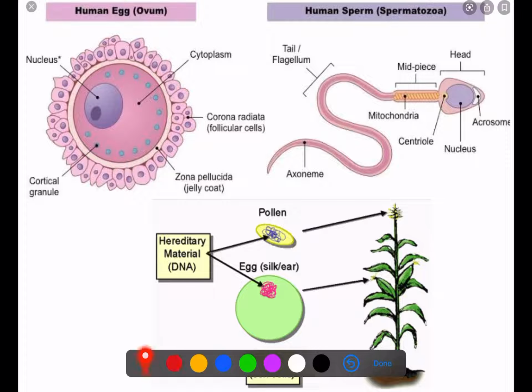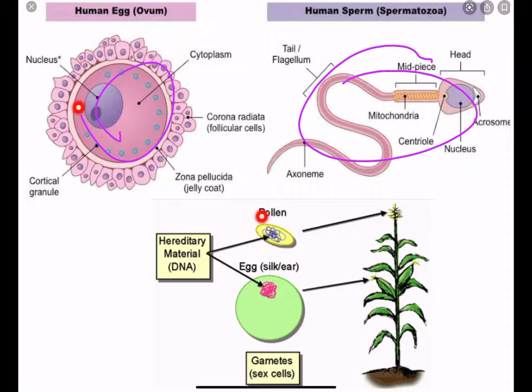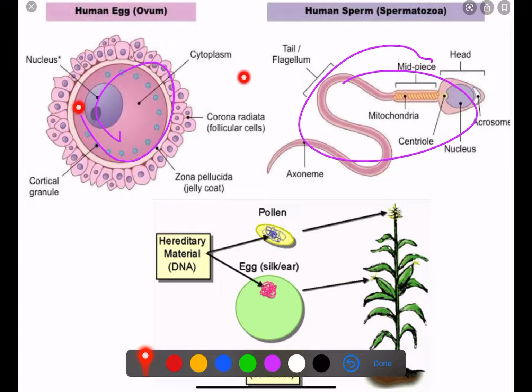Here is the human example: this is the large cell, the egg or ovum, and this is the highly motile structure which is called the sperm. In plants it is also the same: pollens are very small motile structures, and the egg is large in size. So two types of gametes are involved.